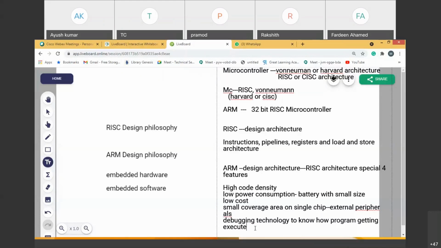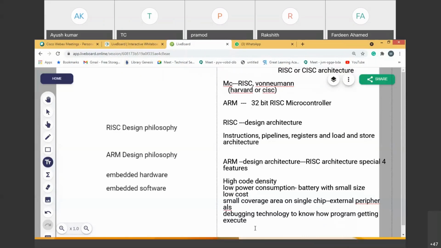How is the ARM design architecture? It is a RISC architecture, along with this feature, which is most important and which we should not forget. What are the other things the ARM design has, other than the RISC architecture? ARM has variable cycle execution for certain instructions.